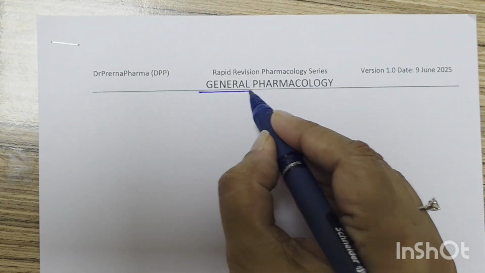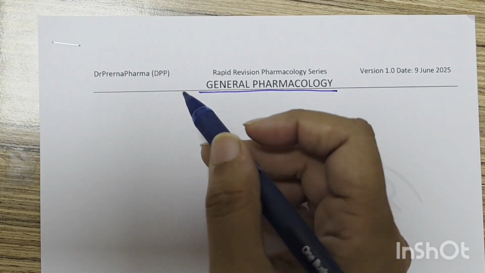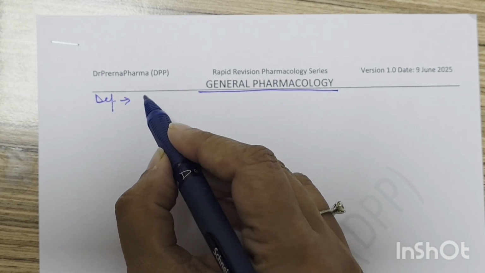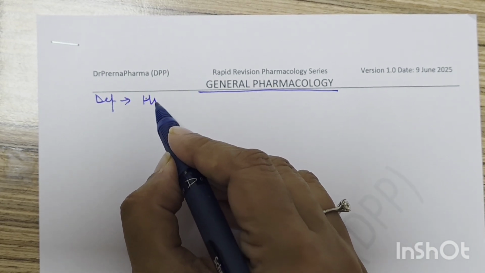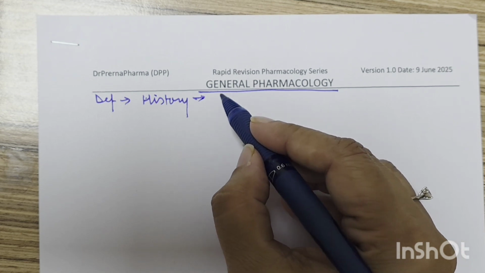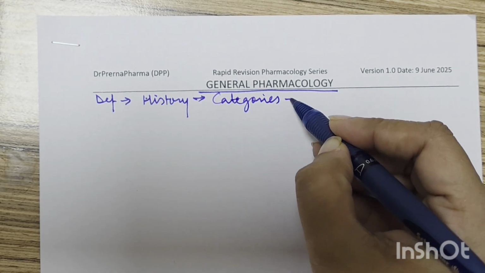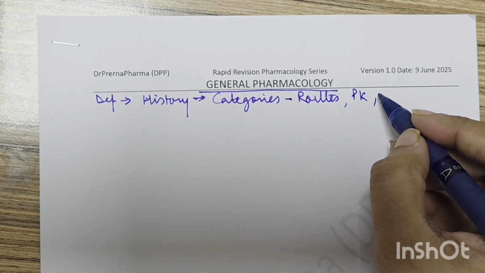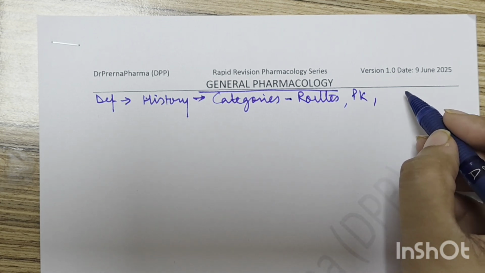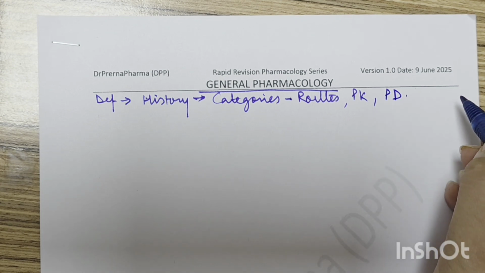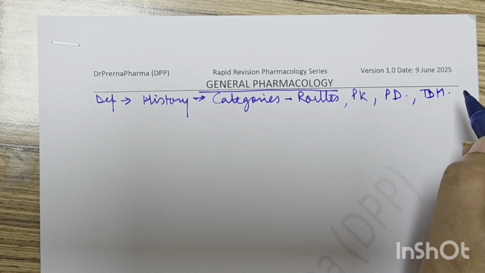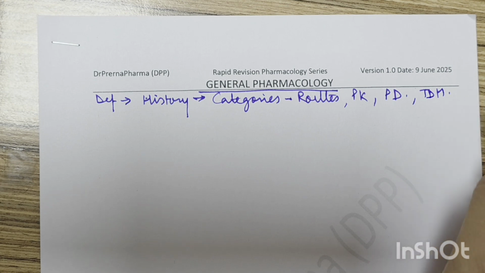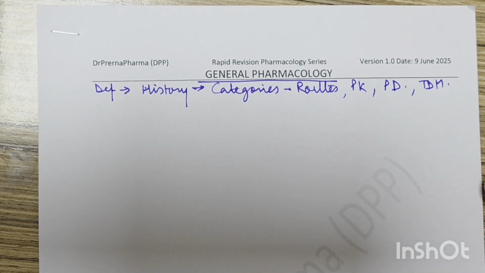So students, here we are going to have a rapid revision of pharmacology, that is general pharmacology. Important definitions that we usually discuss: pharmacology is the science of drugs, then a bit about the history. Then we'll be seeing categories of drugs, then routes of drug administration, followed by pharmacokinetics, in which we have absorption, distribution, metabolism, excretion, and then we'll be discussing pharmacodynamics, and then therapeutic drug monitoring. So these are the things which we are going to discuss in general pharmacology, and then the phases of drug trials. This is going to be a rapid revision, very exhaustive, so stay connected.